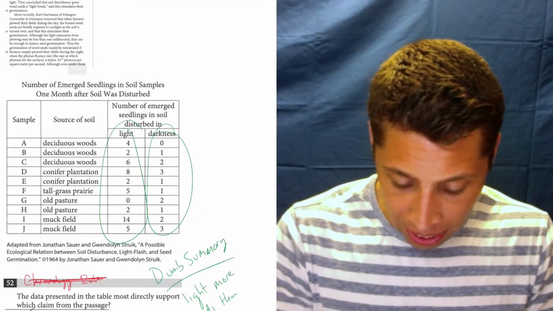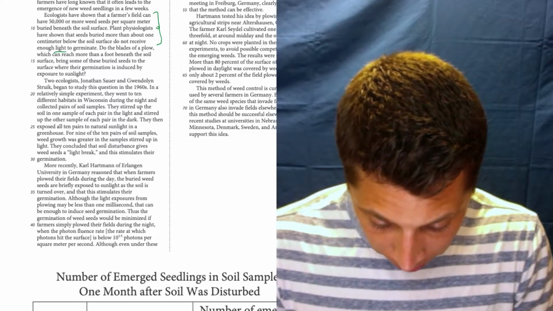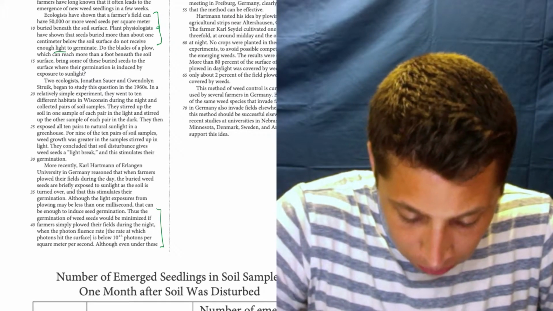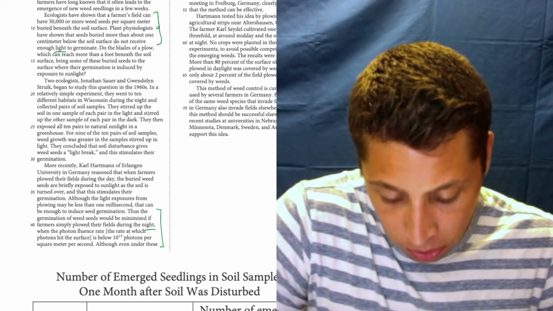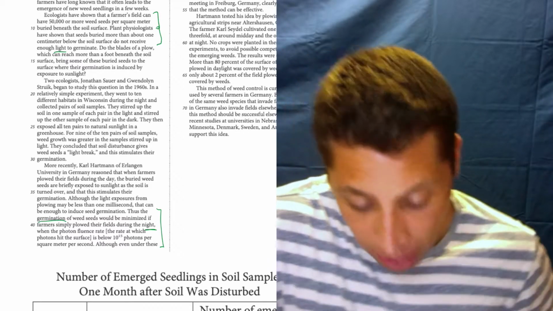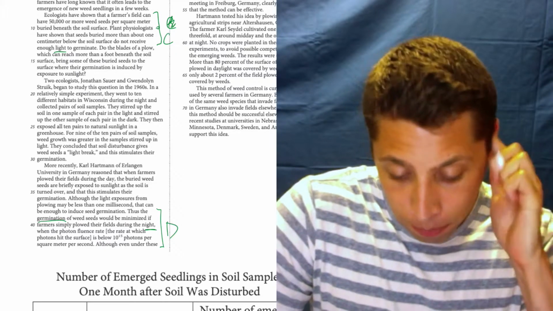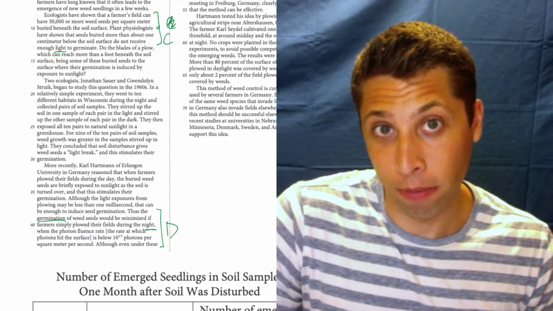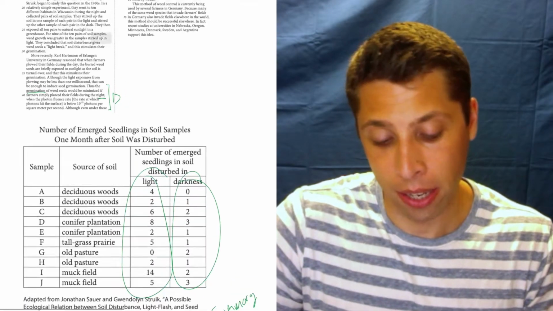And then D, 38 to 43. That's all the way over here. That's starting here. Thus, the germination of weed seeds would be minimized if farmers simply plowed their fields at night, when the photon fluence rate, the rate at which photons hit the surface, is below 10 to 15 photons per square meter per second. Oh, okay. So germination would be minimized at night. So between C and D, this is C, and this is D. D is actually saying the results of that chart. It's saying night is going to have less seeds because they're not going to germinate.